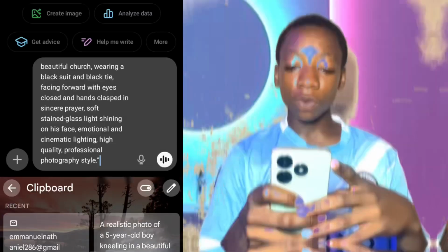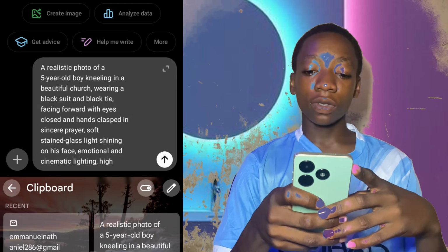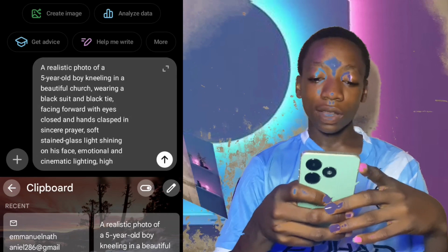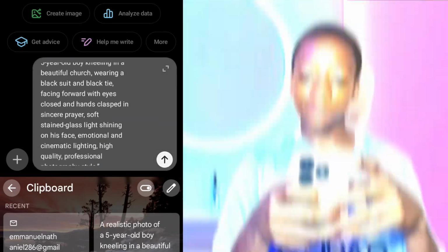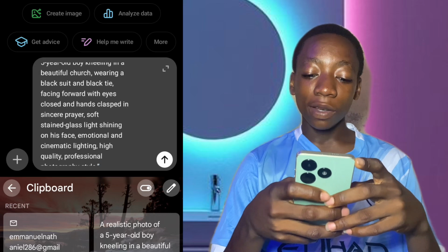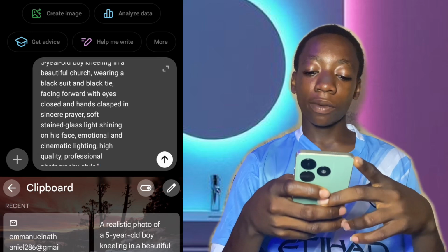A realistic photo of a 5 years old boy kneeling in prayers, wearing a black suit and black tie, facing forward with eyes closed, at a closed altar. Sincere prayer, lightning shine on his face. Emotional and cinematic lighting, high quality and professional photographic style.